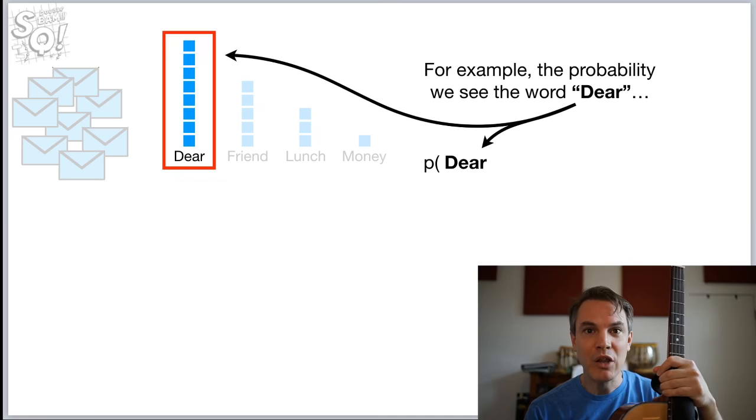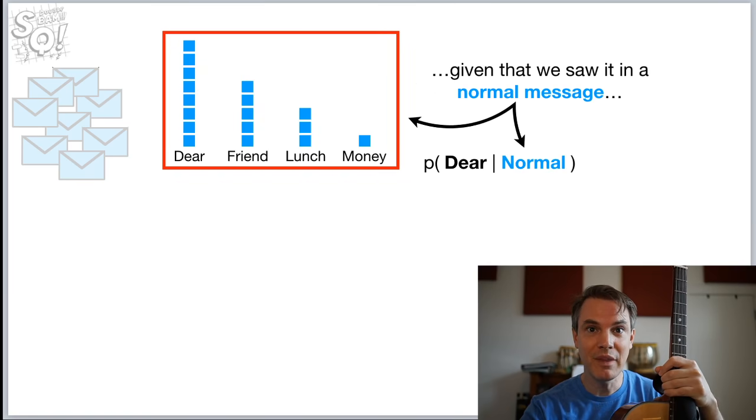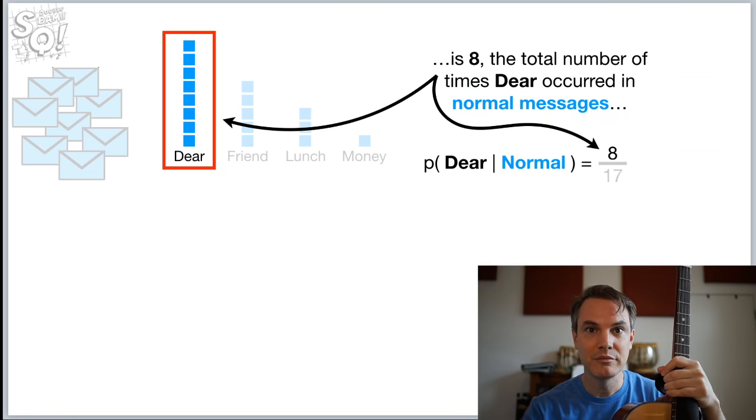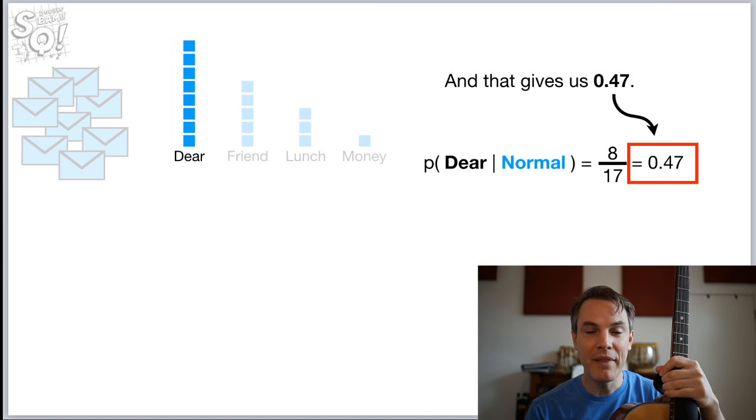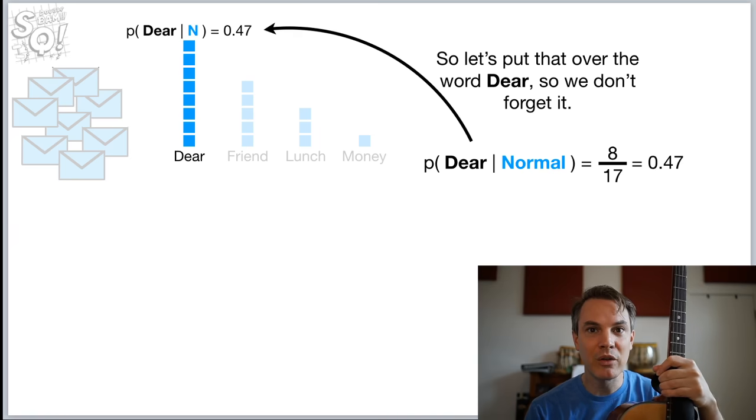For example, the probability that we see the word deer, given that we saw it in a normal message, is 8, the total number of times deer occurred in normal messages, divided by 17, the total number of words in all of the normal messages. And that gives us 0.47. So let's put that over the word deer over on the left side so we don't forget it.